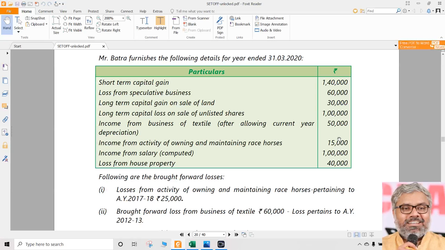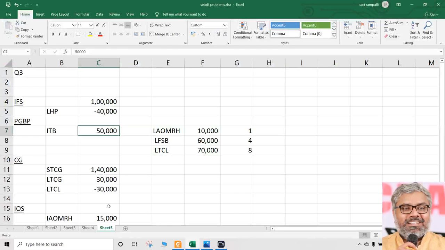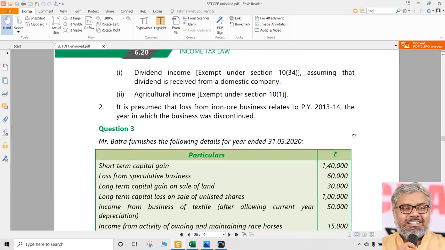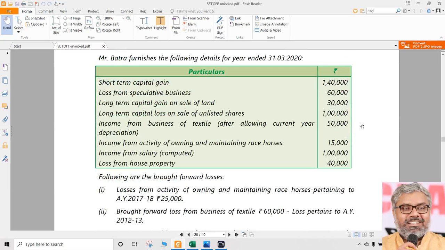That's a positive item. Then we have income from the activity of owning and maintaining race horses. We already did that. Then income from salary. We already did that. Loss from house property. We already did that. So these are the various items we already dealt with. So always make sure you have dealt with all the items. I told you, I will not do a check for every problem, but in the exam you should do it.